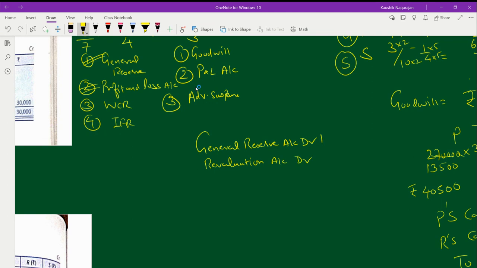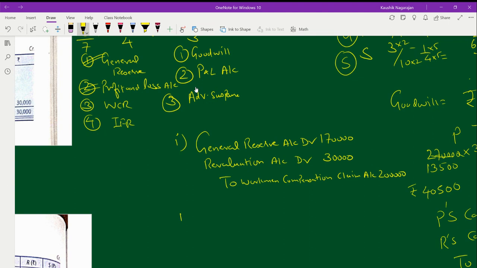So the value of general reserve existing is 1 lakh 70, revaluation is 30,000, and the claim is that, so to workman compensation claim account, total value of 2 lakhs. So the first set of entry got over.